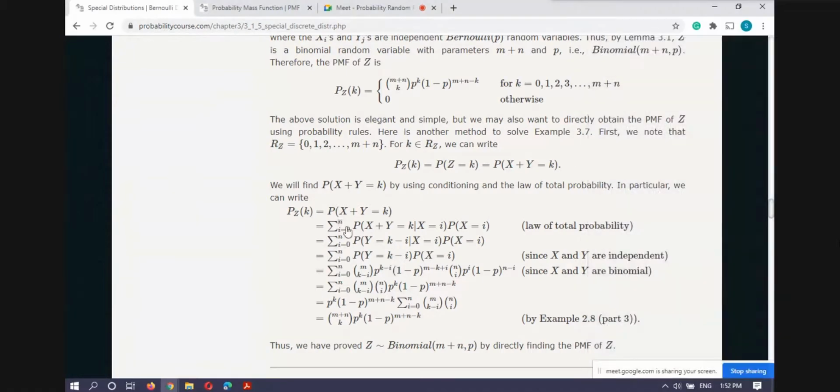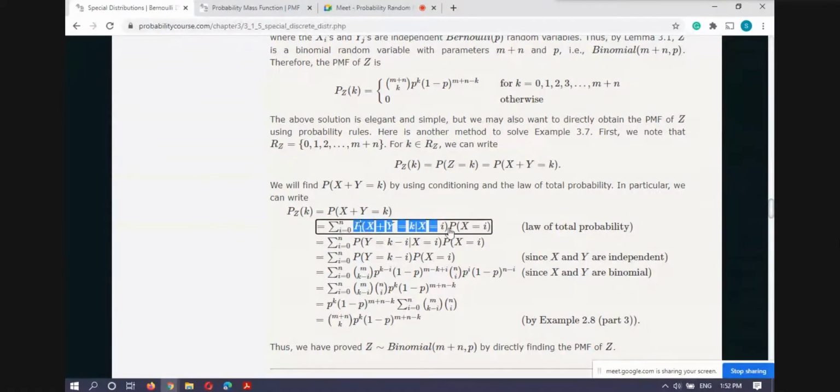So this is the one we have. I used the law of total probability and split this event, with i ranging from 0 to k; you can correct this to i equal to 0 to k. Since X equals i is given, this can be rewritten as the probability that Y equals k minus i given X equals i, times the probability that X equals i.